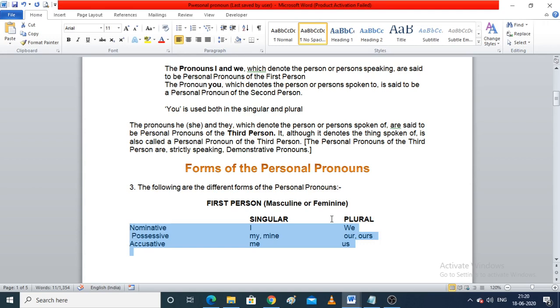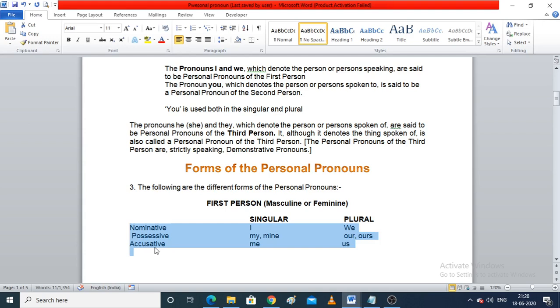Now what are possessive pronouns? Possessive pronouns show that something belongs to somebody or someone, which contains my or mine, our or ours. In first person, remember we have three persons: first, second and third. In first person we have nominative, possessive, accusative. In second person also we have, and in third person also we have. Now what are accusative? Accusative are the pronouns that contain the direct object of a sentence.